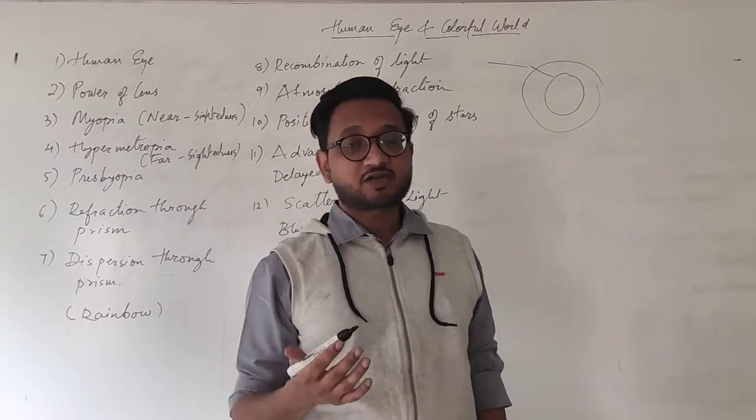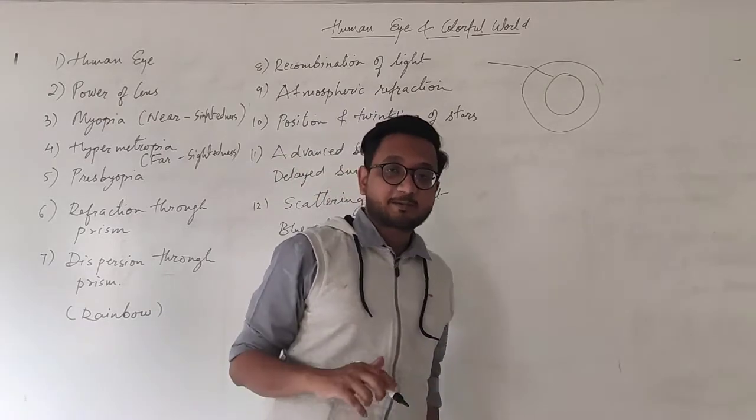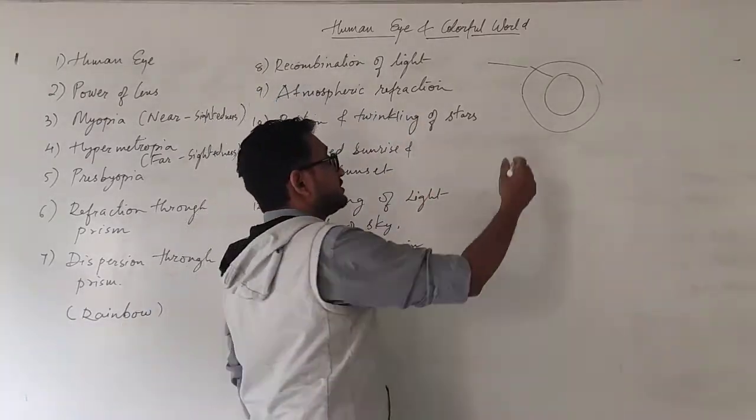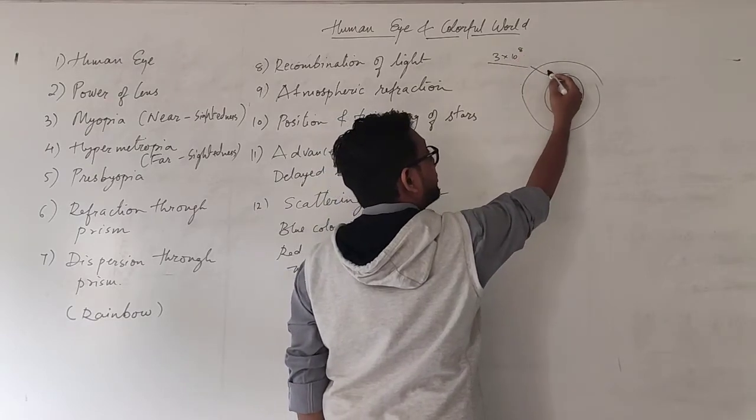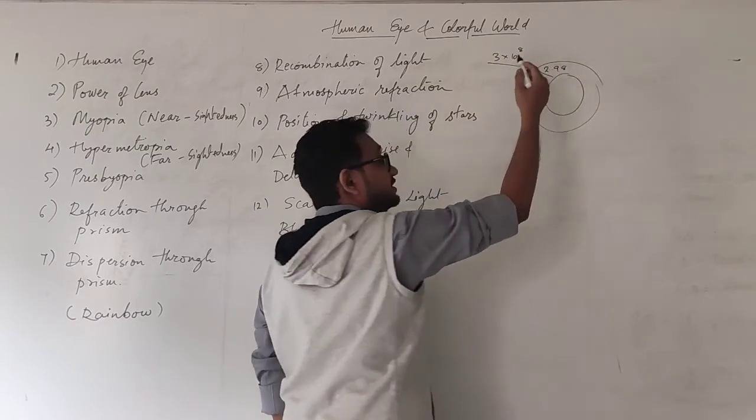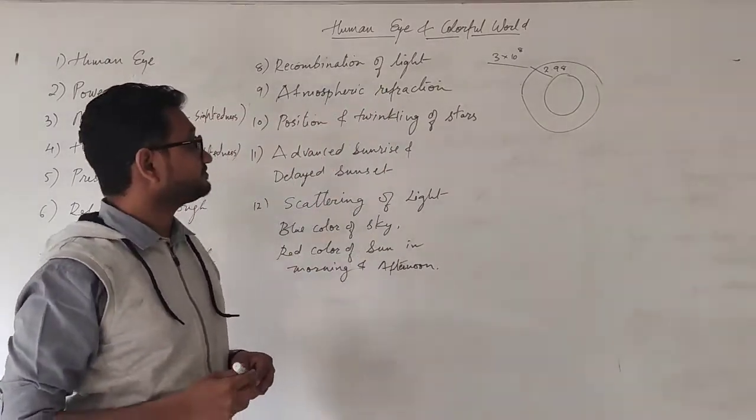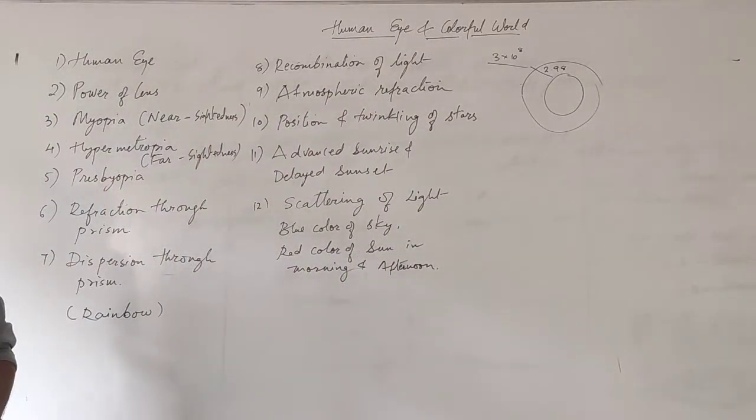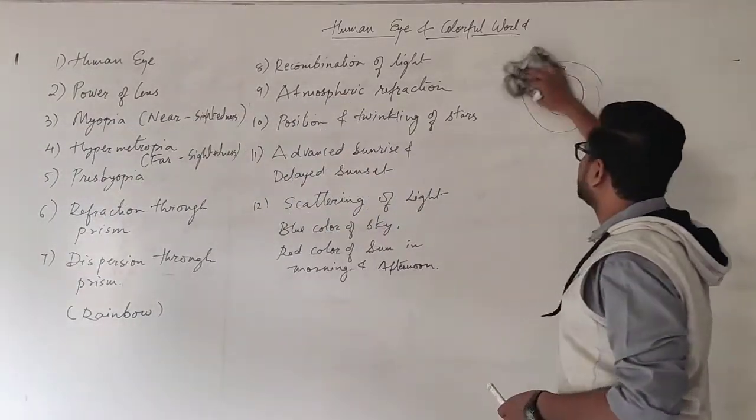The velocity of light changes in different media. This is what we studied in the previous chapter, the light chapter. Over here, the velocity of light is 3 × 10^8 meters per second, and over here it is 2.98 × 10^8. So it is roughly the same, not that much of a difference. The next one is atmospheric refraction, and then the position and twinkling of stars.